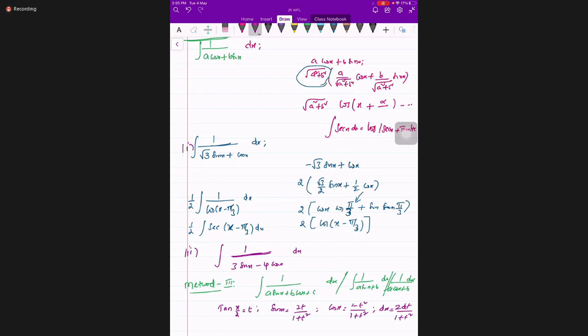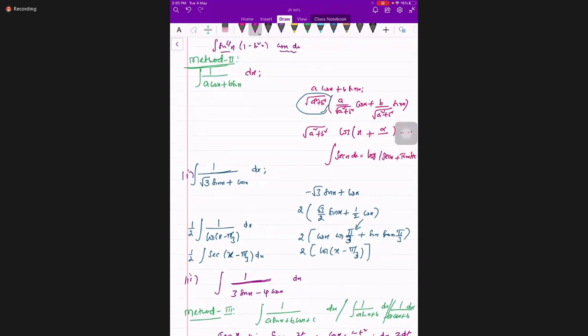Why together I'm doing means it is your wish. If there is no constant, you can go by the previous method, method 2. If a constant is there, you cannot follow method number 2. You need to come back to method 3.